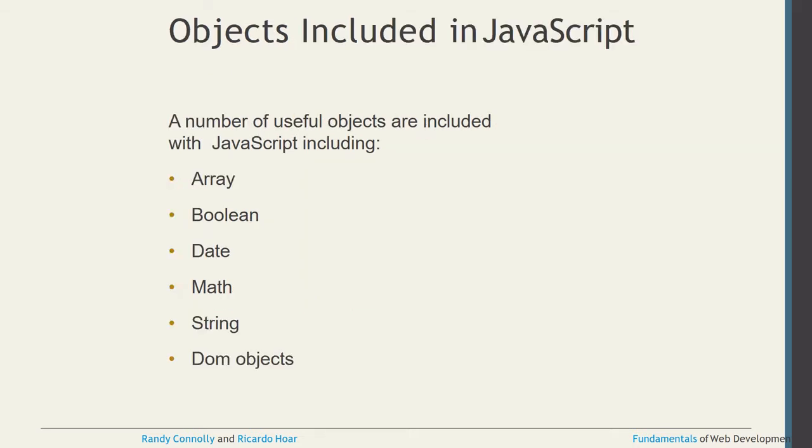A number of objects are available in JavaScript. They are array, boolean, date, math, string and DOM objects. These are the most popular objects which are available in JavaScript.